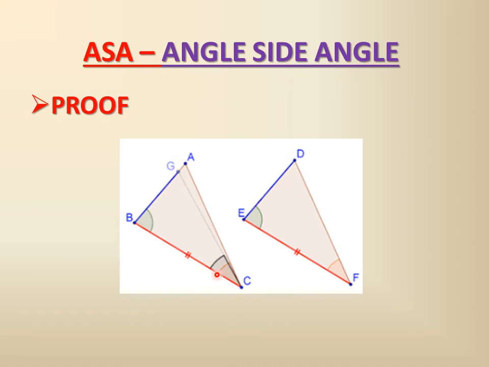So these two angles have to be equal, then only these two triangles will be congruent. If this one angle reduces, the opposite side will also reduce, so this side will not be equal to this blue side. So in this way, the two angles have to be equal, and the side between these two angles will be equal.